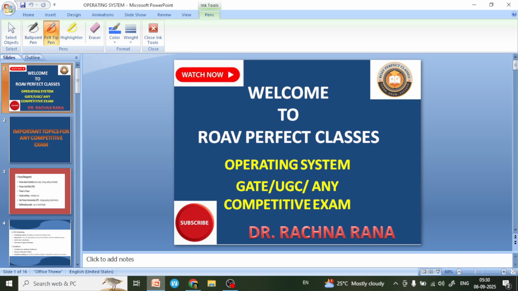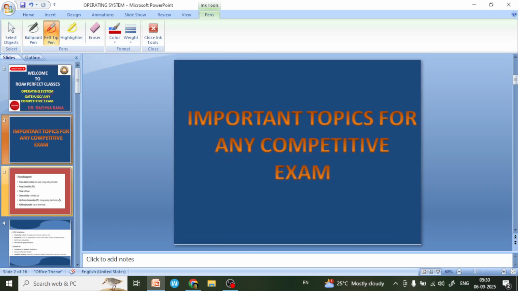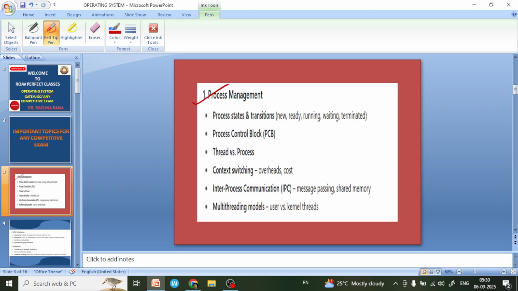In this class, I will discuss only operating system. This subject is important for GATE exam, UGC exam, any competitive exam. Important topics for any competitive exam: process management.